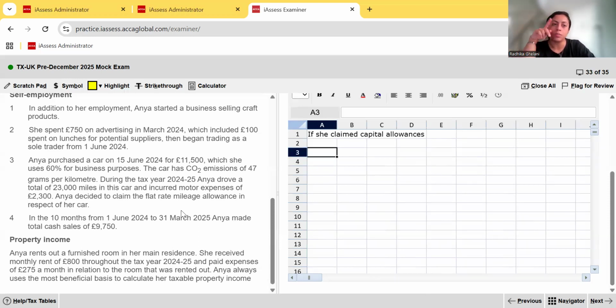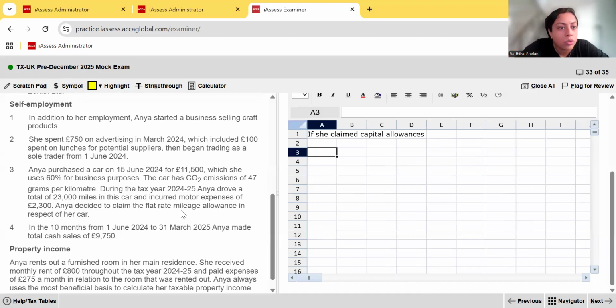But because there is private use, 60% business use, 40% private use, that means that this is going to be depooled, isn't it? It's going to be depooled. No, also, I told you that,